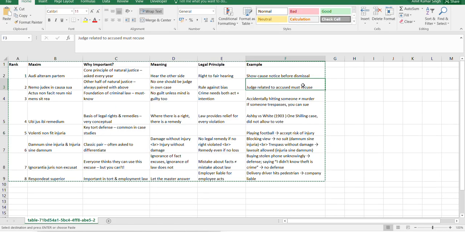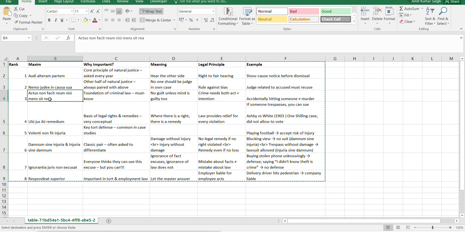So if there is an accused who has a relation to a judge, then he or she should not be part of that. In fact, there are certain relationships also, like what do you call it, I'm missing it. Oh, fine, we'll see later. So this is one of the maxims which is very important, which tells that no one should be the judge in their own case. Fine. So the third maxim is actus non facit reum nisi mens sit rea.